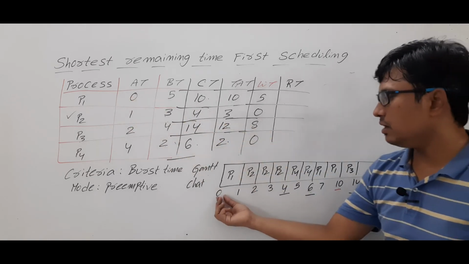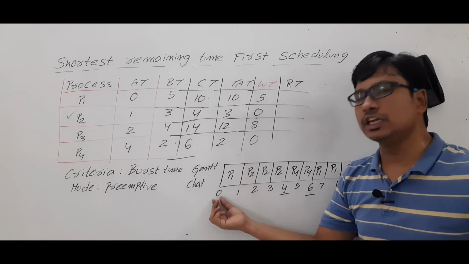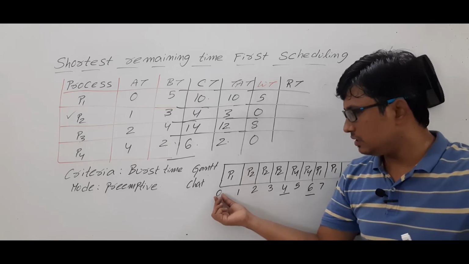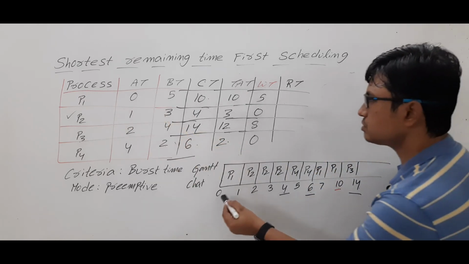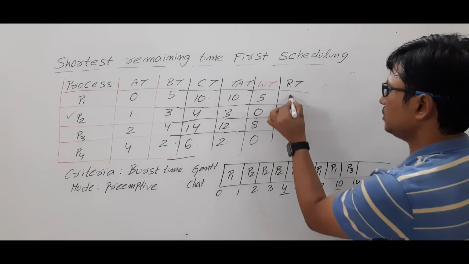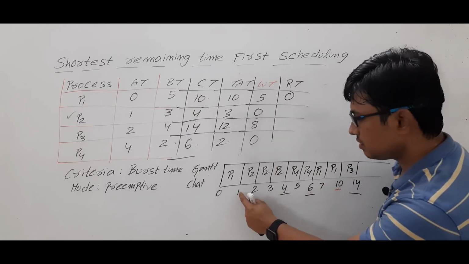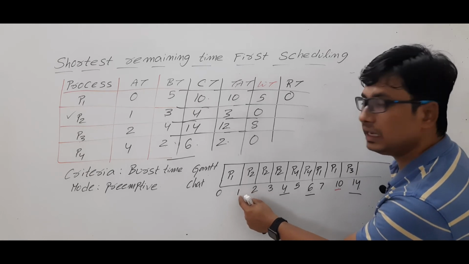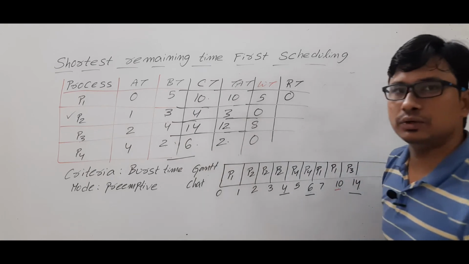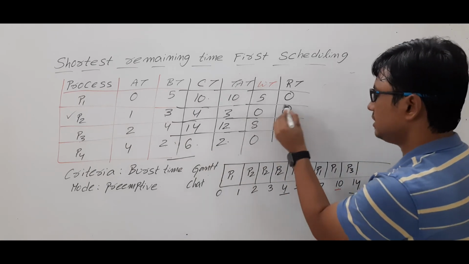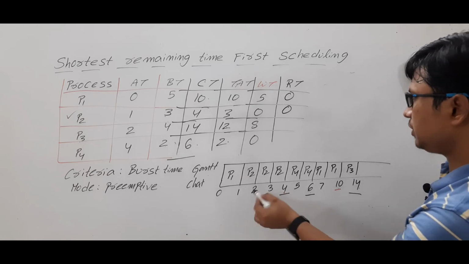See, look at here, processor P1 has entered the running state the first time at 0 units of time. This minus its arrival time, you subtract it. So 0 minus 0, you will get 0. Processor P2 has first entered into the running state at 1 unit of time and it has arrived at 1 unit of time. So 1 minus 1 is 0.